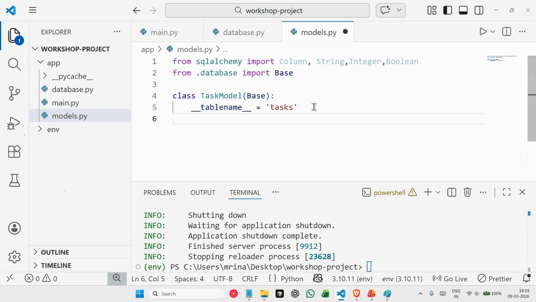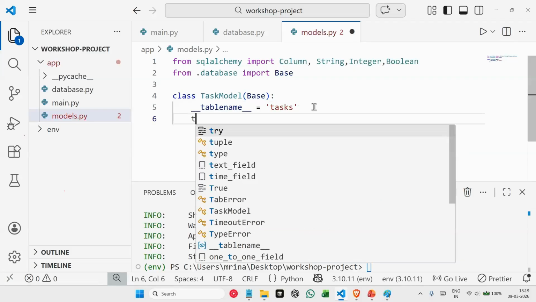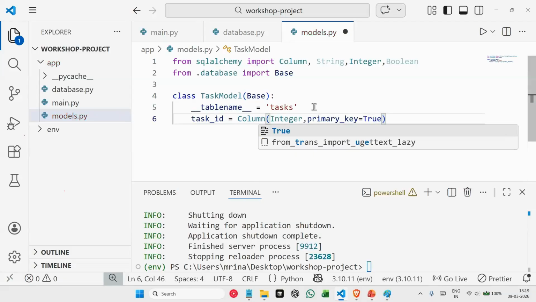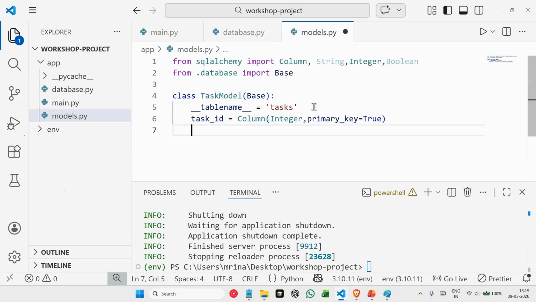In our project, we have a column of task ID. Now, this is a column, right? So we say Column, and this column has the data type Integer, right? And also on top of it, this column is also a primary key. So we'll say primary_key is equal to True. This is how simple it is to create tables in SQLAlchemy using this class notation. Okay, so we have the task ID.